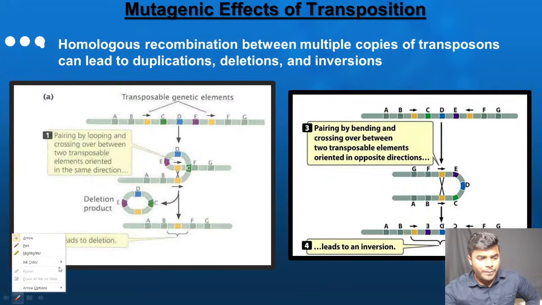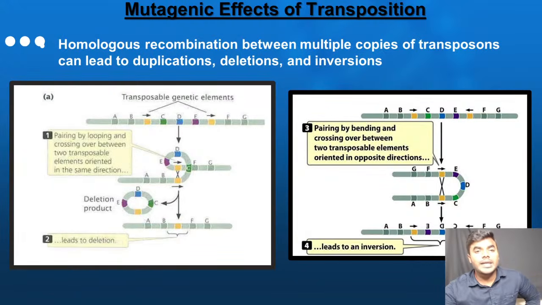Now friends, I am going to explain the mutagenic effects of transposition. Now they can ask us a statement in a given 4-marker question. Please listen to the lesson very carefully. By that you can answer the questions without reading. That is my intention.